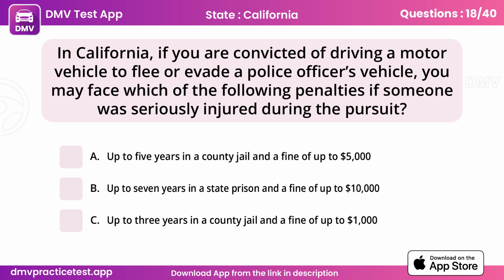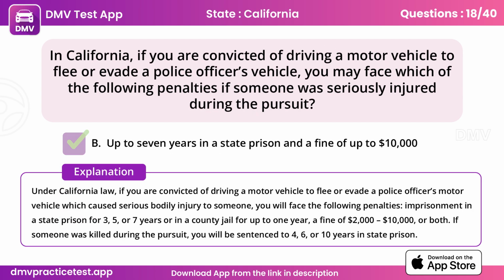Question 18. In California, if you are convicted of driving a motor vehicle to flee or evade a police officer's vehicle, you may face which of the following penalties if someone was seriously injured during the pursuit? B. Up to 7 years in a state prison and a fine of up to $10,000.